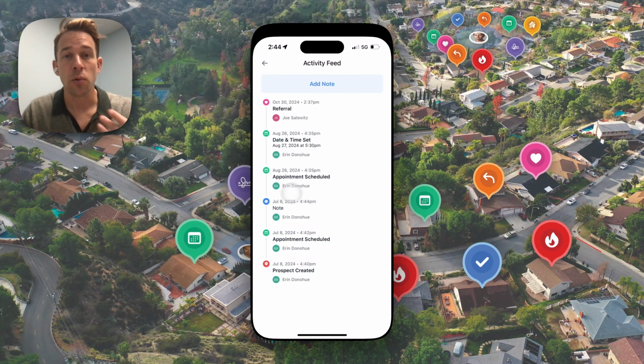You can see when I added notes or when a team member added notes. And you can see when I set the date and time, or when that appointment is actually coming up, and when that status was changed.